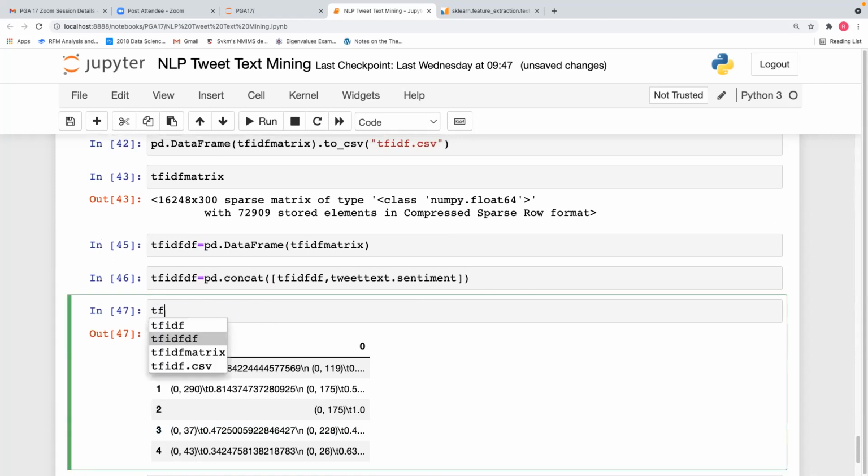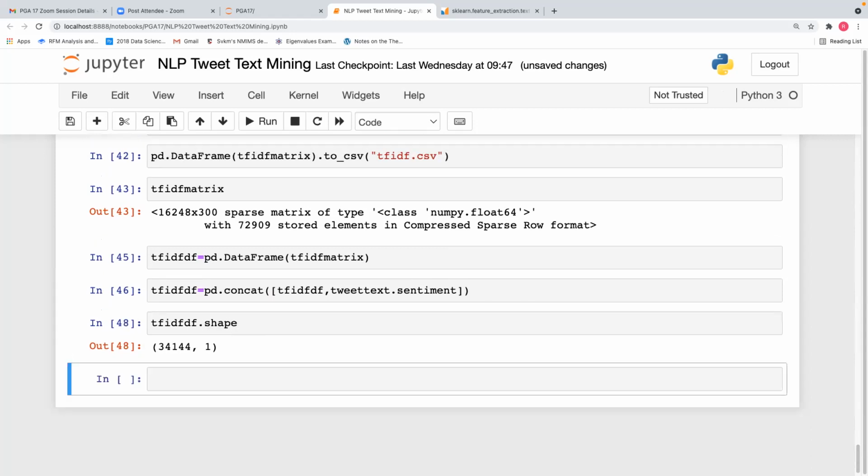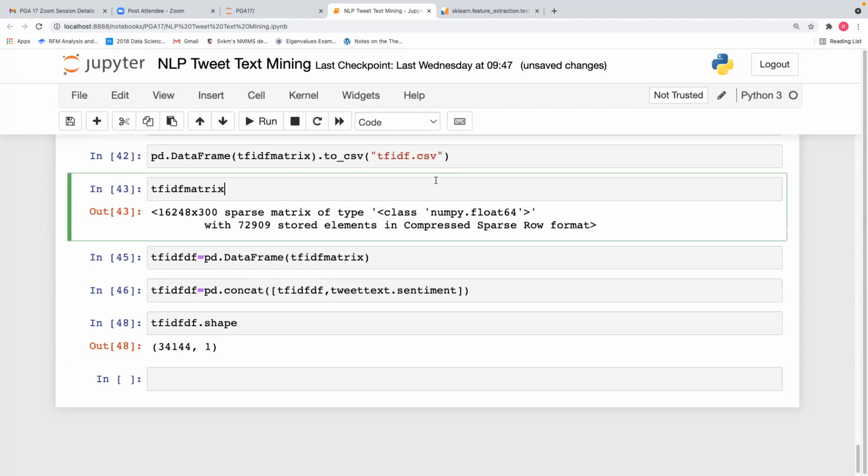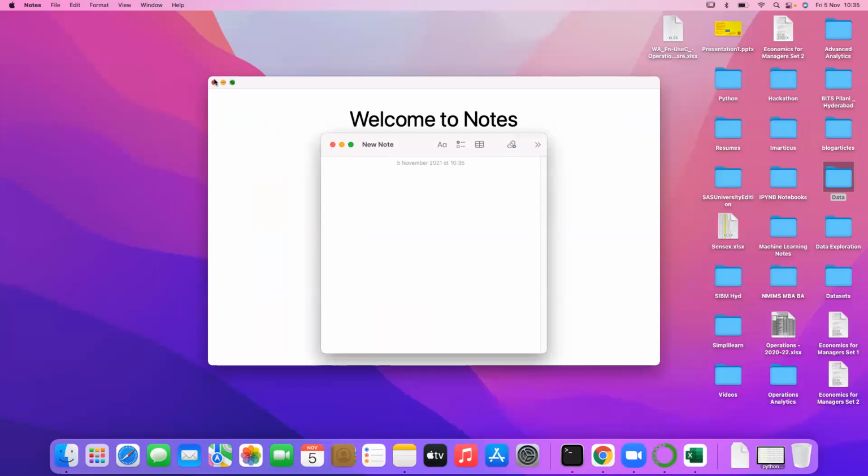So TF-IDF DF dot shape. Oh, it reshaped everything. No, this is not the right way, sorry.